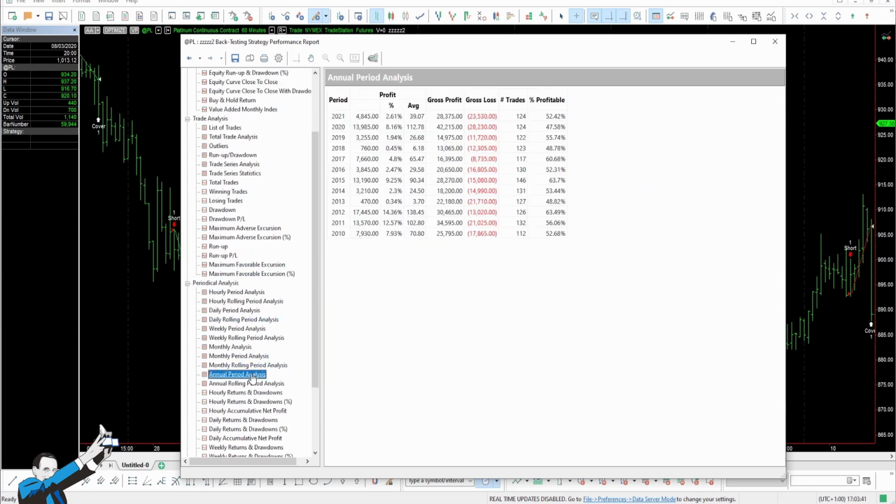Now, for curiosity's sake, let's also look at the annual period analysis. As you can see, with the condition we added, all the years are now in gain. Of course, this is just a small sample of what we do at Unga Academy. Stop loss, take profit, and maybe some other conditions should be added to increase the average trade even more and make the strategy useful in real trading.